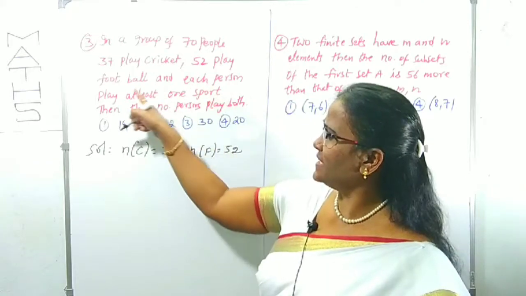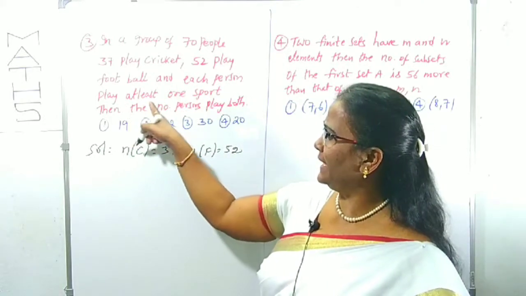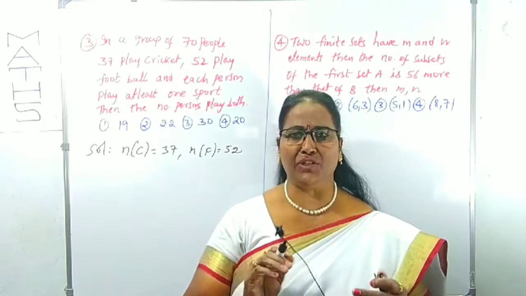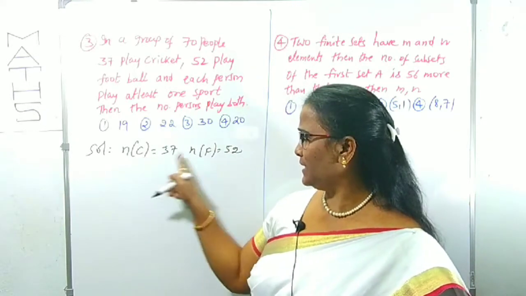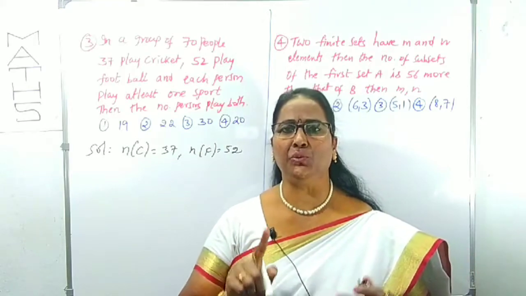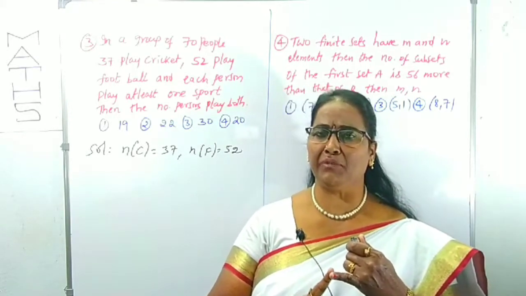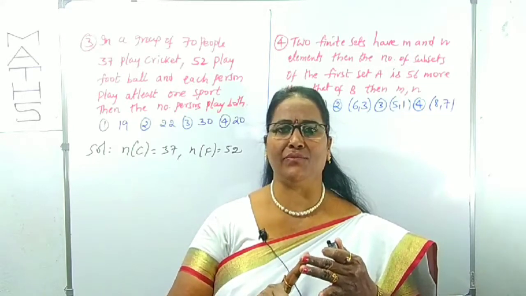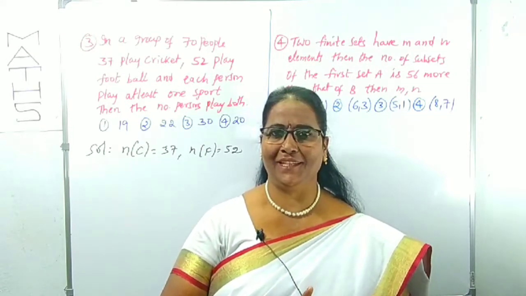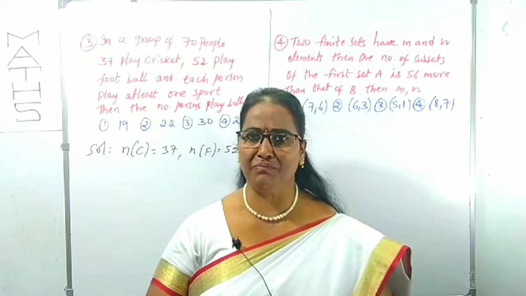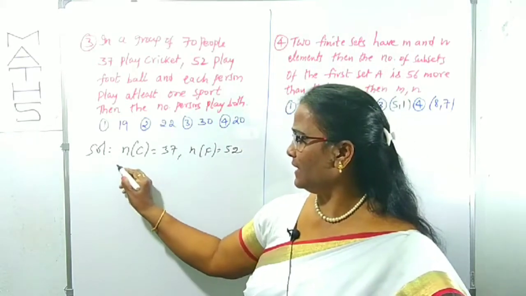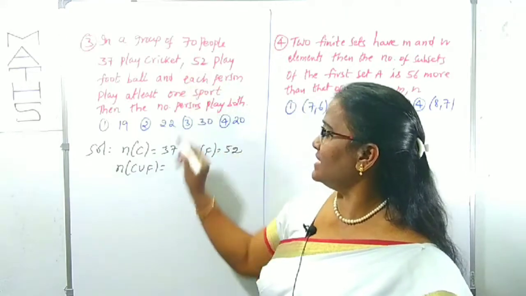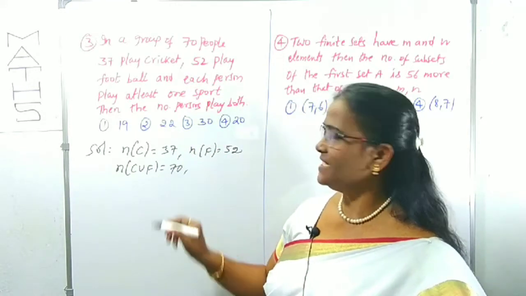Now the next sentence: each person plays at least one sport. How many of them are there? Cricket and football. At least means what? Union. You have to remember A union B means either A or B, or at least one of A and B. Clear? That word is also important here. Indirectly, n of C union F is given as 70. Total members 70, right?